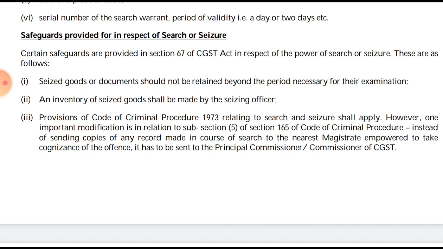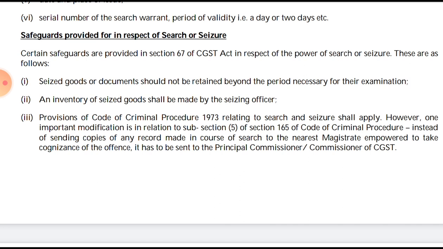Then the last point in this section 67 is safeguards provided in respect of the search or seizure. So what are the safeguards provided? Certain safeguards are provided in section 67 of the CGST Act in respect of any power of search or seizure. These are as follows. First, seized goods or documents should not be retained beyond the period necessary for their examination. Beyond the period for which they are required for examination, the goods which have been seized cannot be kept.